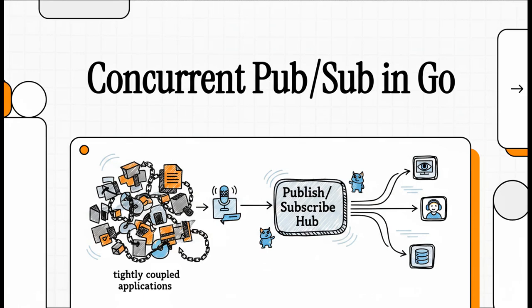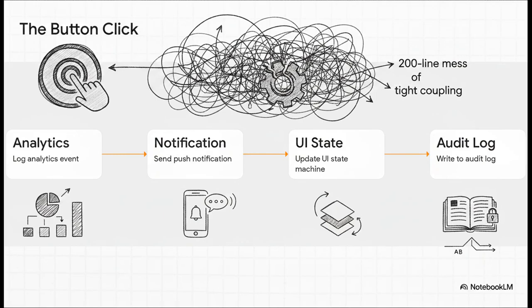Let's jump right into this explainer and tackle a universally relatable engineering pain point, the tightly coupled application. If you build software, you know exactly what I'm talking about, components that are just way too tangled together. Today, we're going to untangle them. We're looking at a concurrent publish-subscribe pattern in Go that fundamentally powers modern, scalable systems. To really appreciate the solution, we've got to look at the problem.